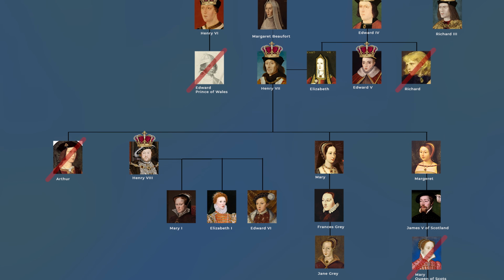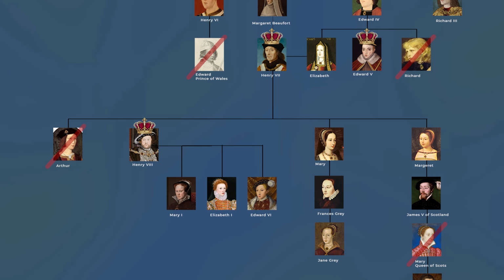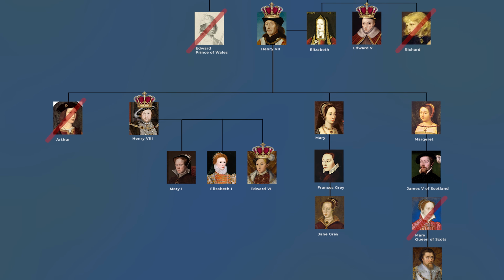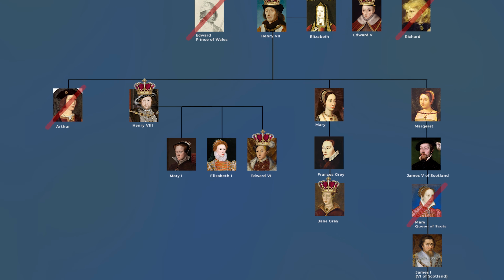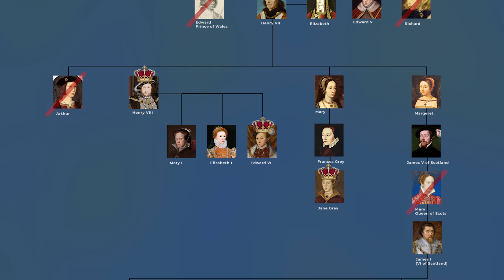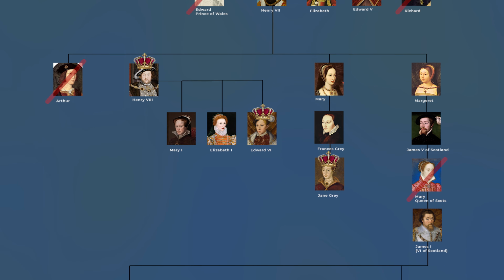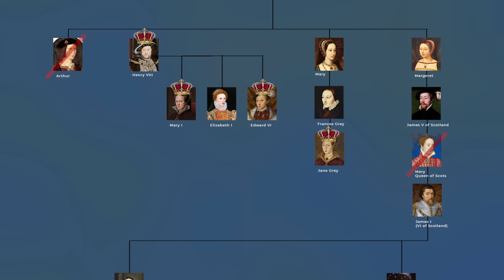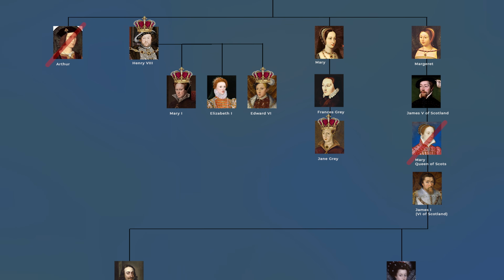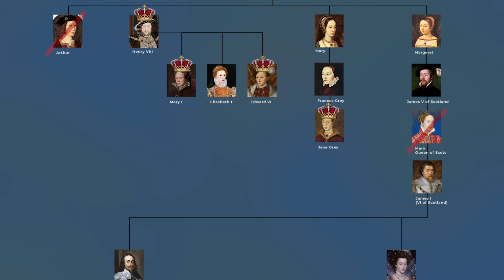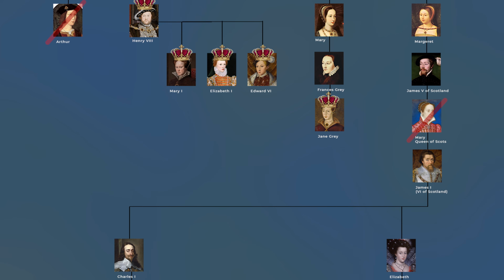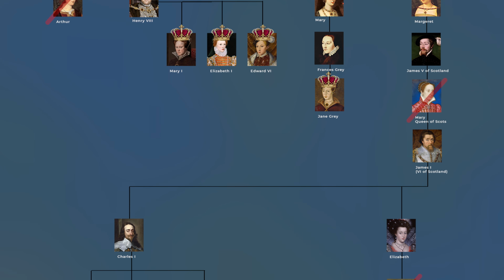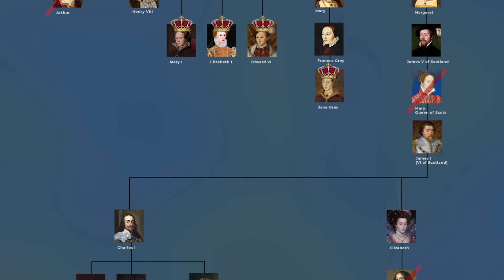Henry VIII was the 2nd son to his father and made a bit of a mess of the family tree. The crown passed from his firstborn son, Edward VI, who named his heir Lady Jane Grey, his 1st cousin once removed, due to her religious affiliation. After she had Jane executed, Mary I forcefully claimed back the throne, and she was the 1st child of Henry VIII. She had no children, and the crown passed to her half-sister, Elizabeth I, Henry VIII's 2nd child with his 2nd wife. Elizabeth herself famously never married and had no children.